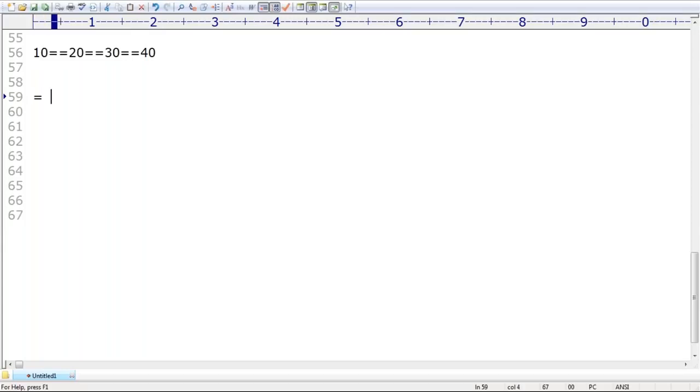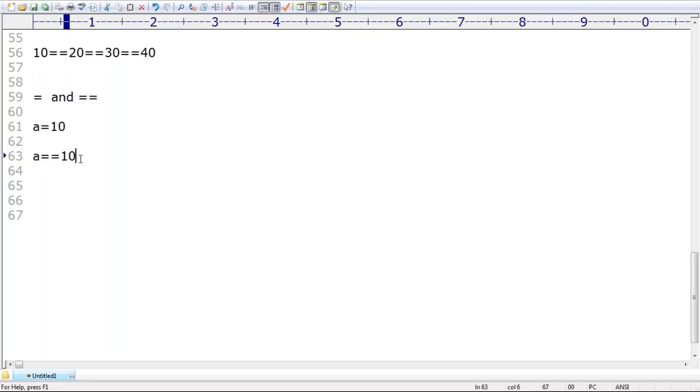Sir, what is the difference between single equal and double equal? Om is asking this question, sir. Single equal is meant for the assignment operator. Double equal is meant for the comparison operator. For example, a = 10: the value 10 we are assigning to a, which is the assignment operator. Next, a == 10: I'm asking whether the value of a and 10 are equal or not. This is the comparison operator.